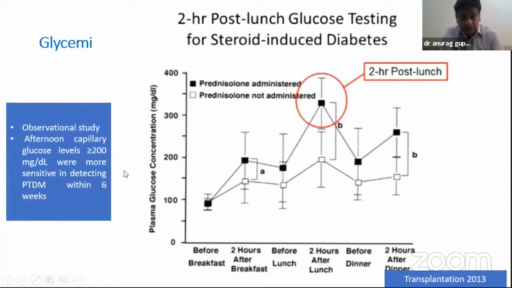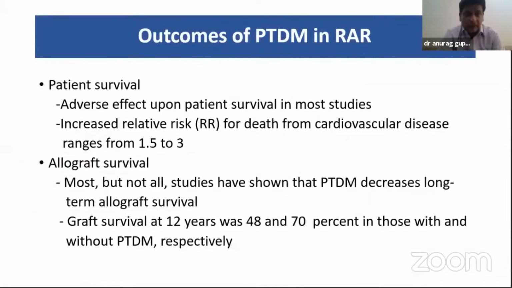But this observational study could not be included for the diagnosis of PTDM, but this is an interesting finding which we all people see, that the maximum rise in blood sugar level is almost around 4 to 5 p.m. after giving the steroids in the morning. What could be the outcome of PTDM among patient survival as well as allograft survival?